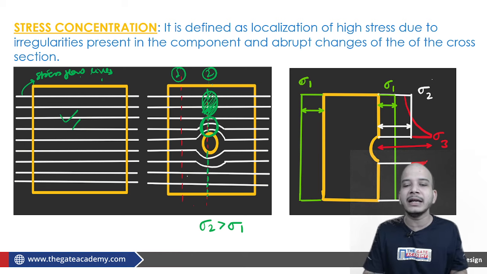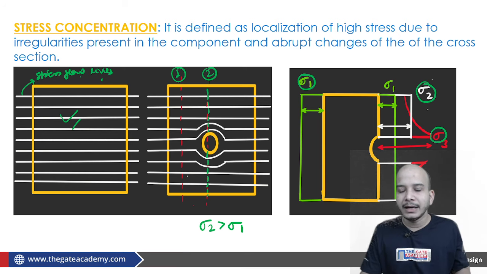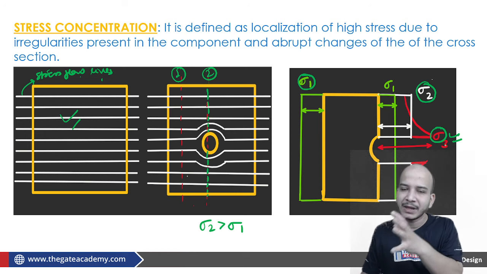In real, at section 2 near the discontinuity the stress flow lines have greater density, and from there you define one more stress, which is sigma 3. So ideally, if you haven't considered the stress concentration factor, then at section 1 sigma 1 will be there, and at section 2 sigma 2 will be there. But once you take care of the stress concentration factor, you will find that instead of sigma 2, which we assumed to be uniformly distributed, it is sigma 3 which is the maximum amount of stress, and it is found near the discontinuity.